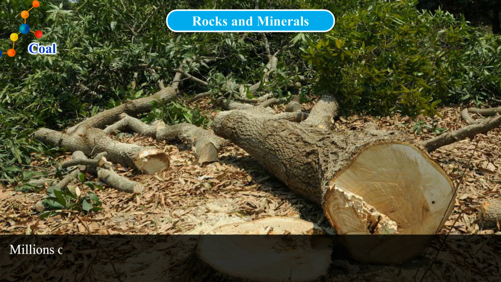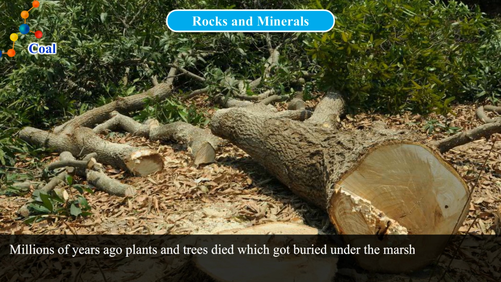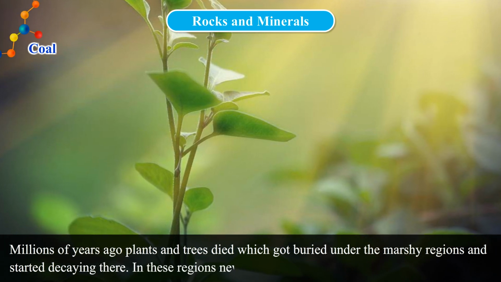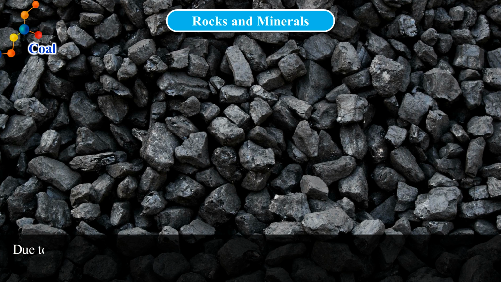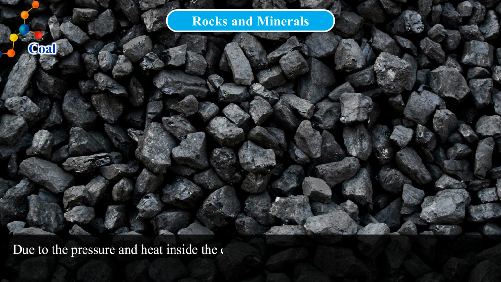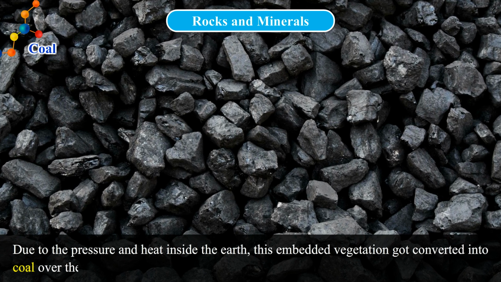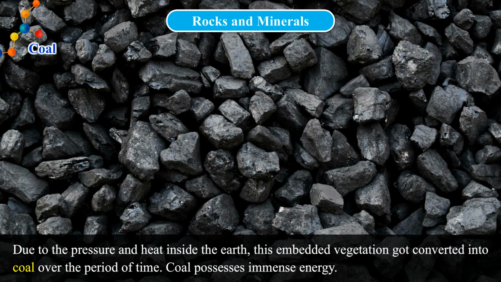Coal. Millions of years ago plants and trees died, got buried under the marshy regions and started decaying there. In these regions new trees grew and died and the process continued. Due to the pressure and heat inside the earth, this embedded vegetation got converted into coal over a period of time. Coal possesses immense energy.